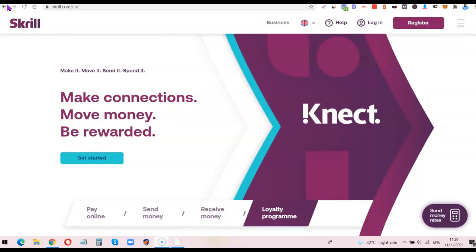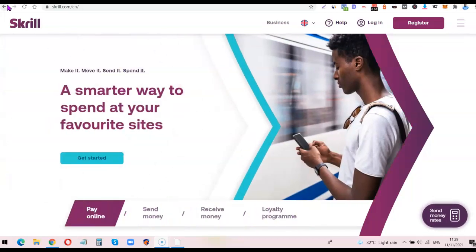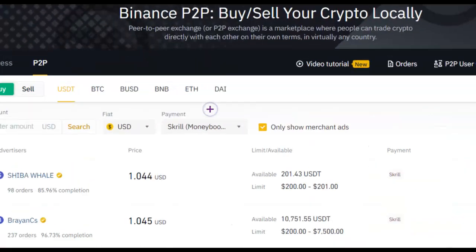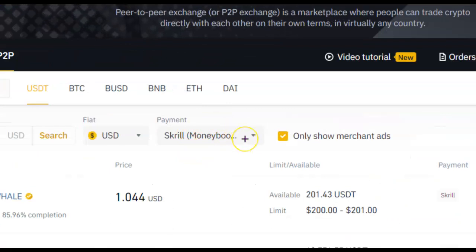Once you have your Skrill account verified and you have successfully topped up the account, what you want to do now is head over to Binance. When you head over to Binance, you go to P2P trading. On getting to P2P trading, you want to come to Fiat here. Once you come to Fiat, you want to change it to USD. Then after that, you want to come to payment. By coming to payment here, you'll be able to change it to Skrill.